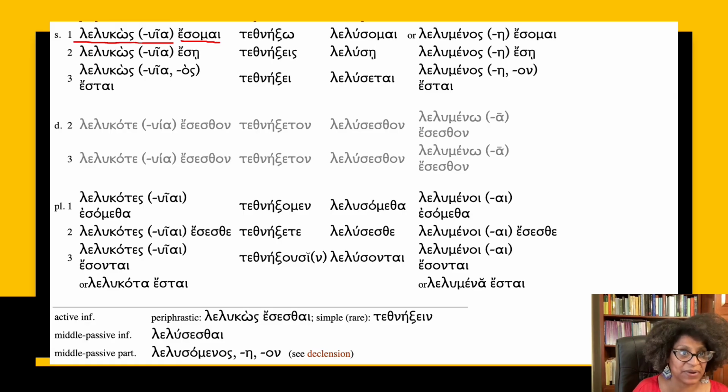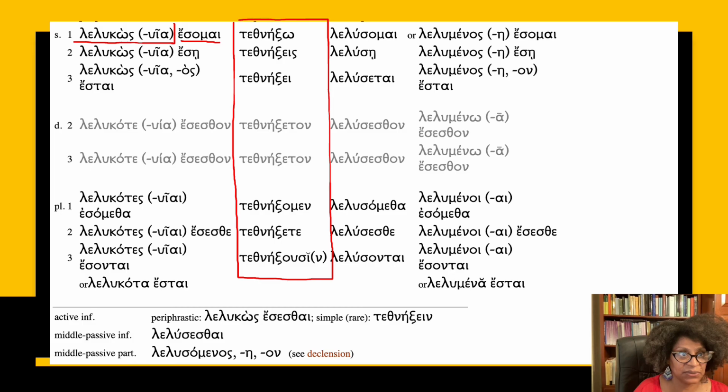When you're using the verb to be plus a participle, that is called periphrastic, as in Latin. So it's a future periphrastic here. Now, there is only one instance of the simple future perfect, which is for the verb to die, of course, and it only occurs twice, so it's not really something to memorize or get all bent out of shape with.